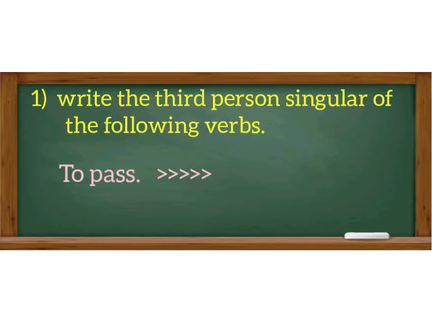To pass becomes passes. To cry, the verb ends with consonant plus y. Rule number 3: we change y into ies. To cry becomes cries.